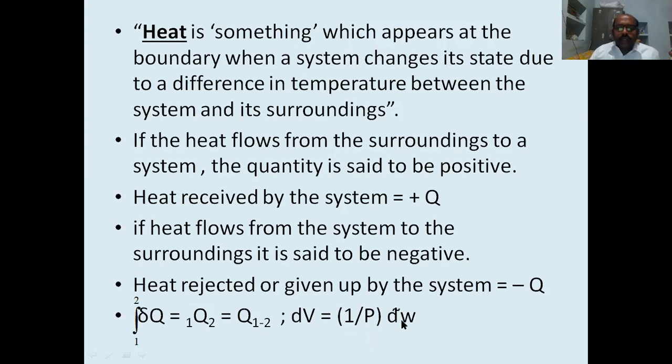We can see this from the equation dW is equal to PdV. From that equation, dV is equal to 1 by P times dW. If we observe the right-hand side, dW is an inexact differential and dV is an exact differential. Of course, P is also an exact differential quantity, but it is in the denominator. So we conclude that whenever we multiply an inexact differential with an integrating factor, it converts into an exact differential.